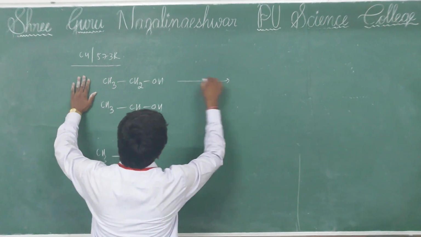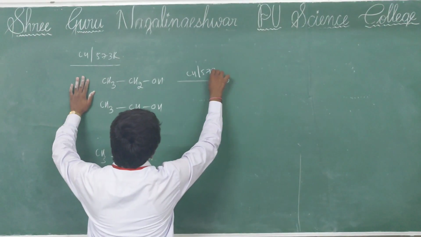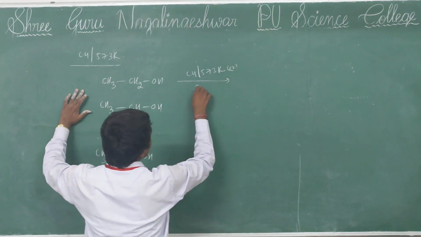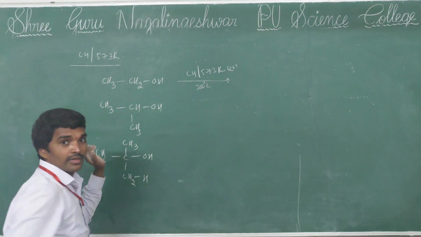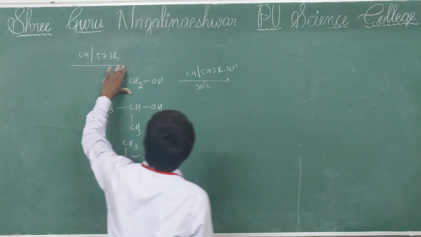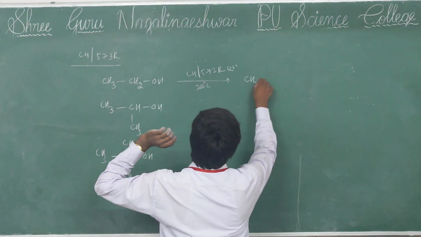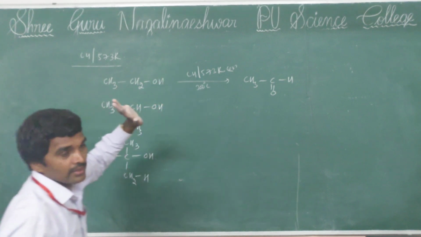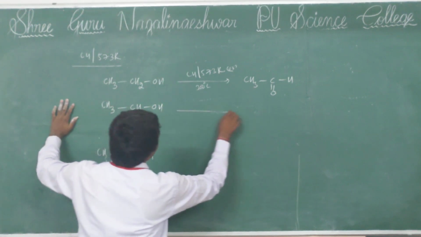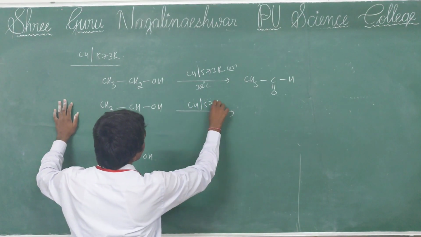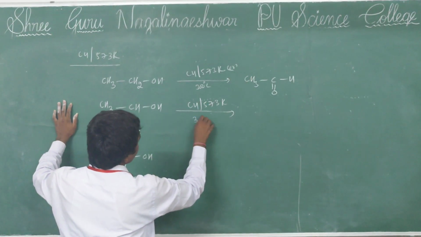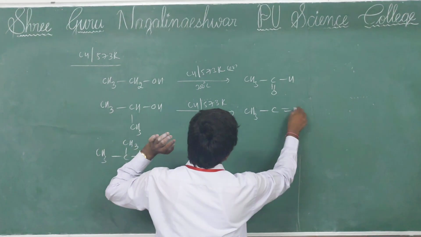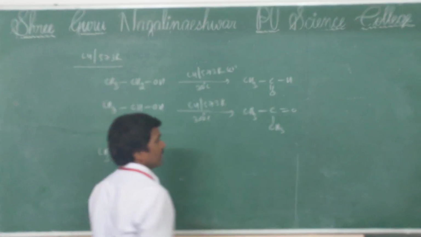Primary alcohol reacts with copper at 573 Kelvin temperature. Sometimes they will write 300 degrees Celsius, so don't get confused here. Primary alcohol undergoes oxidation, then an aldehyde is formed in the presence of copper at 573 Kelvin. And secondary alcohol undergoes oxidation, then a ketone is formed.